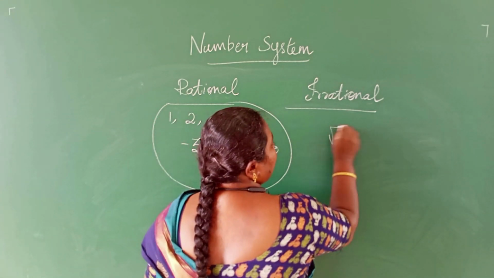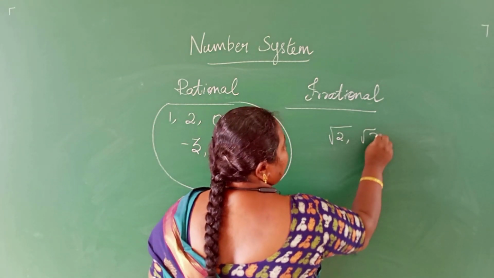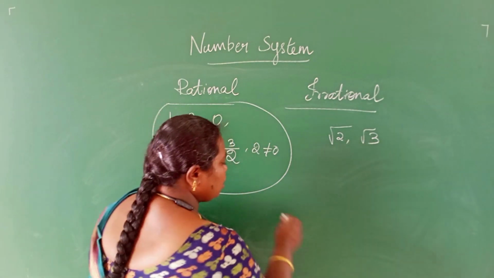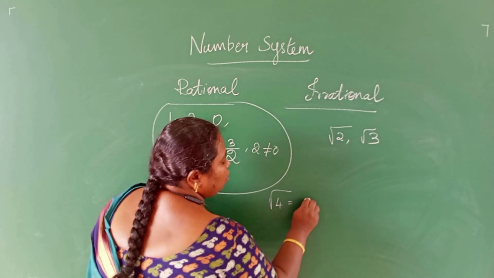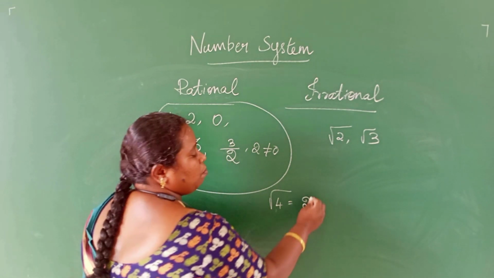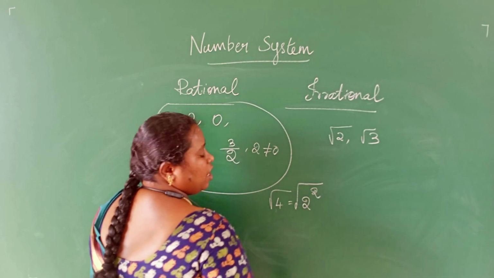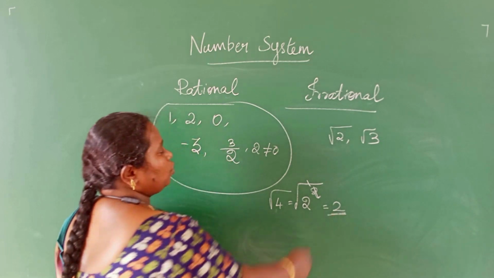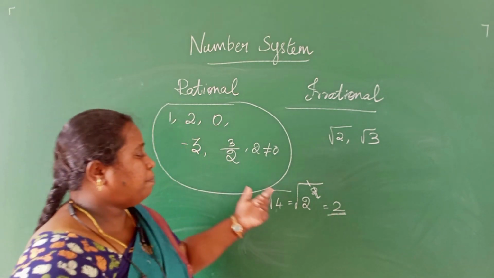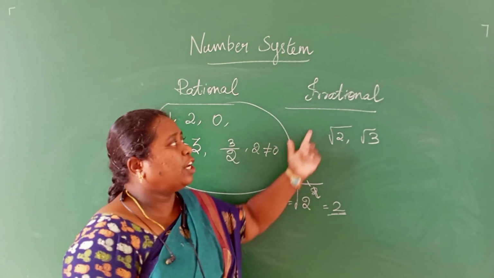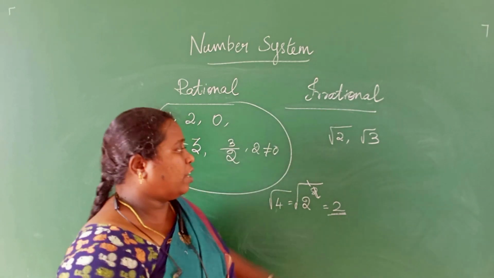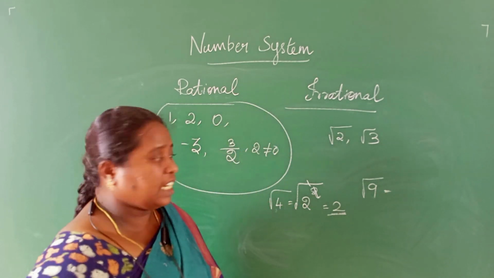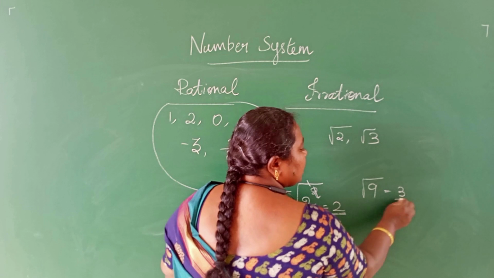Here, irrational numbers: root 2, root 3. Root 4 we cannot take as an irrational number, because 4 can be written as 2 squared, and the square and root get cancelled. It will be 2, so it comes under rational numbers. A perfect square number cannot be an irrational number. For example, root 9 is a perfect square, 3 squared, so it becomes 3.